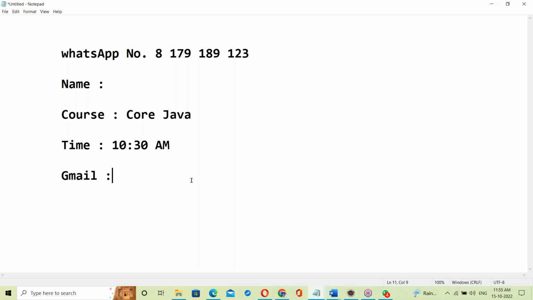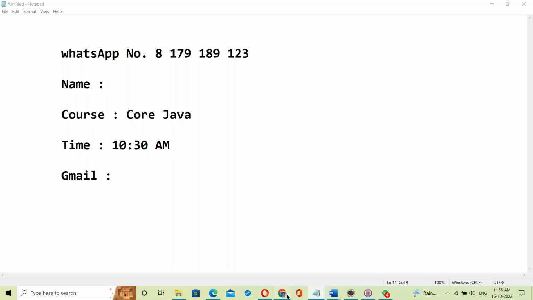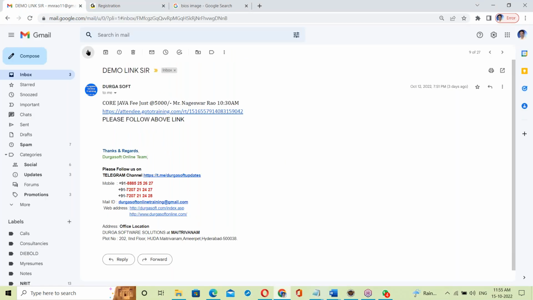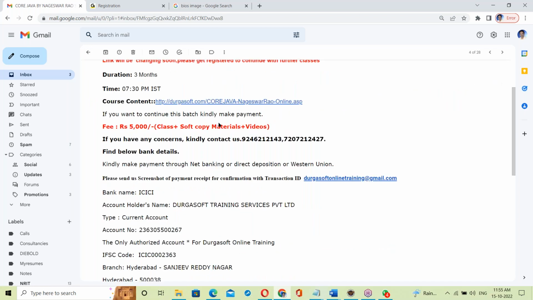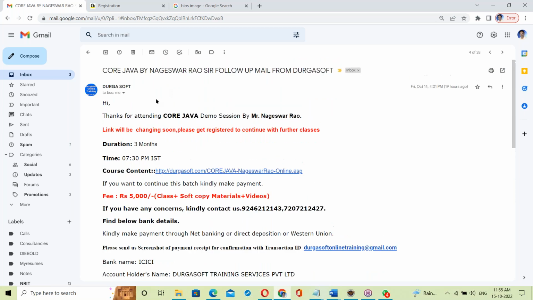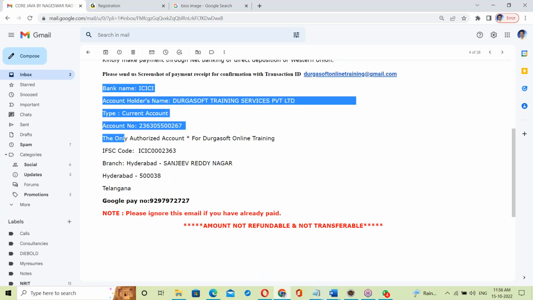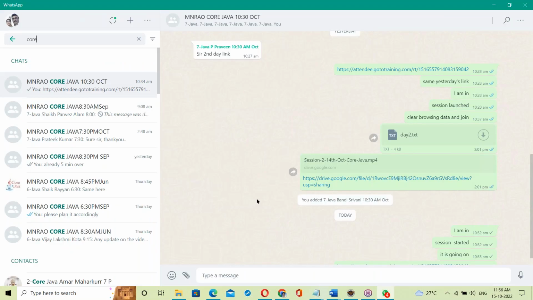Utsav, I'll give the payment details in WhatsApp. In the group I'll share the details, where to pay and all this. I think you might have received a payment link by email. This is the payment detail: banking name and Google Pay number. I'll share this in our WhatsApp group.